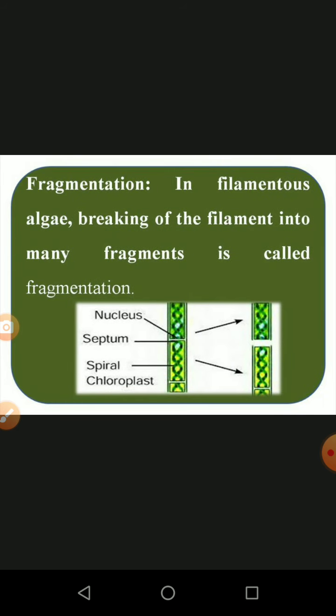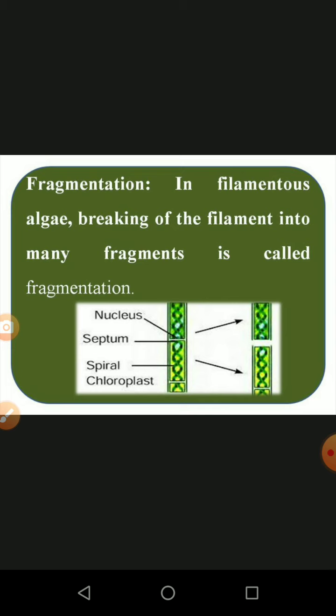And the next method is called fragmentation. In filamentous algae, the breaking of the filament into many fragments is called fragmentation. This is commonly available in all types of algae, the filamentous algae, and the best example is Spirogyra. It is a thin ribbon-like structure. We can cut it into many pieces, and all the pieces develop into new individuals.